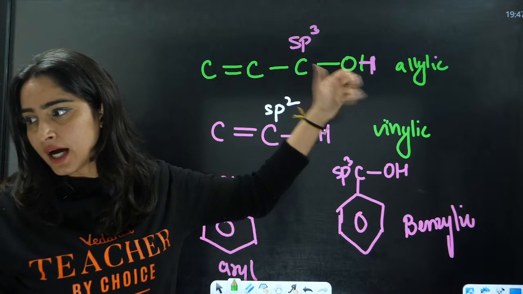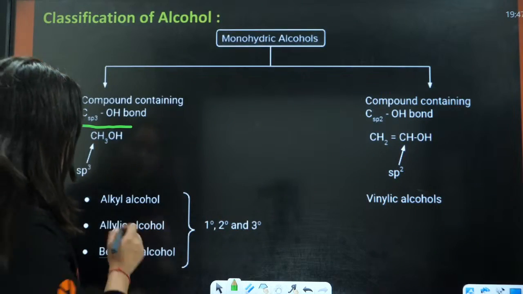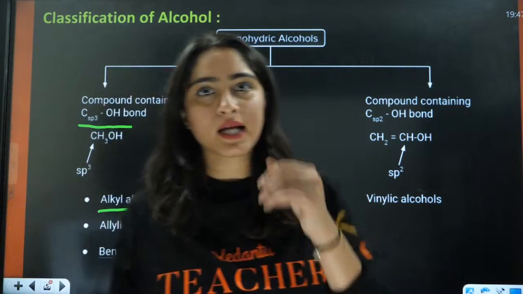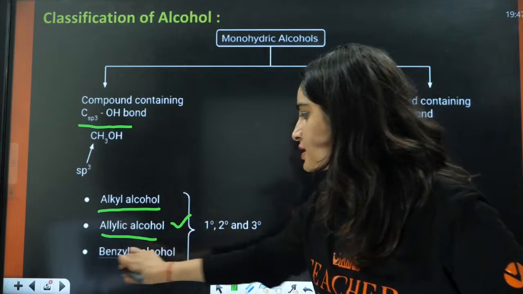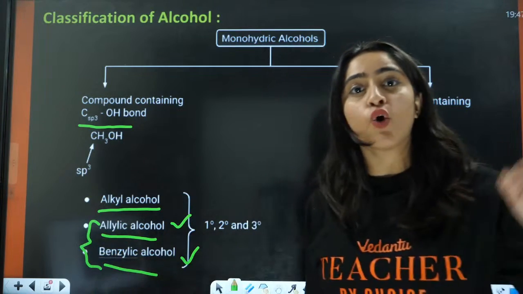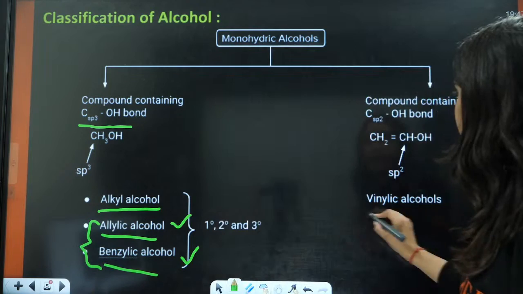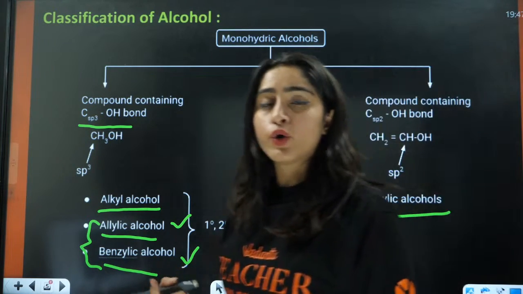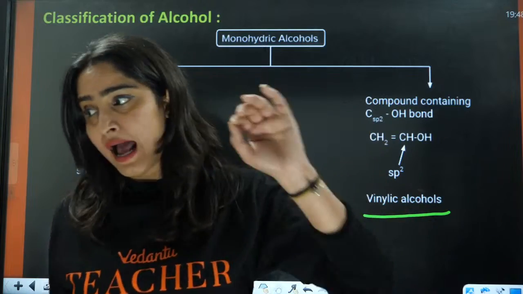Simple terms, yes. Perfect. Now, let us understand this chart. So, this is alkyl alcohol, very simple alkyl alcohol. This is a normal chain that is attached to OH. Allylic we have discussed, benzylic we have discussed. Both allylic and benzylic have the OH group attached to sp3 hybridized carbon atom. And in case of vinylic or aryl, you have OH group that is attached to sp2 hybridized carbon atom.